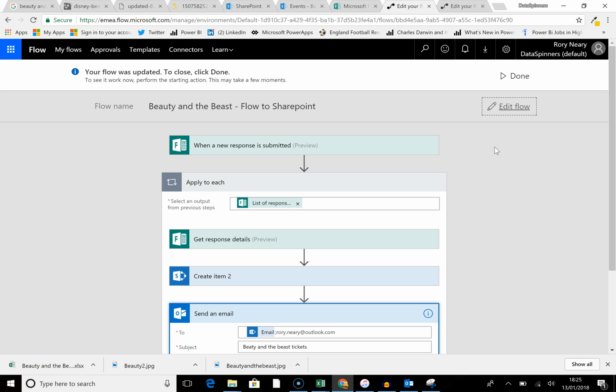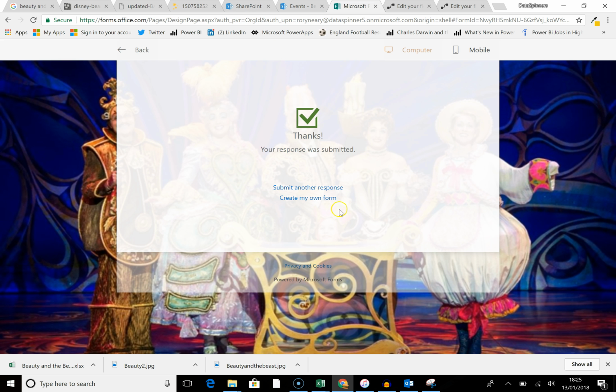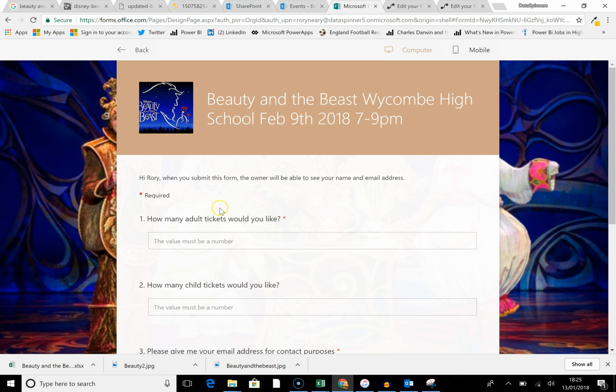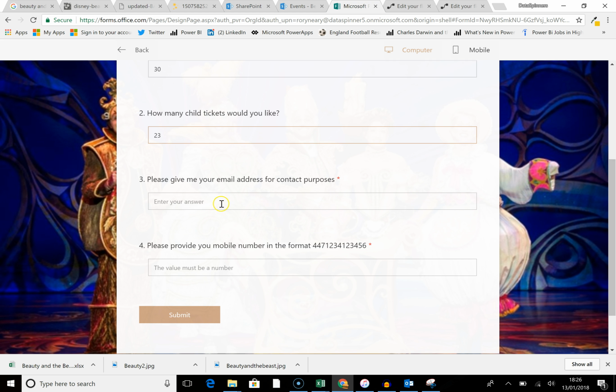So here we go. Let's think about that. I'm going to go on to Forms and submit another response. How many adult tickets would you like? Oh, let's do 30 because it's so good. And how many child tickets do you want? 12. No, 23. That'll do. It's just numbers. I'll just keep going with this.